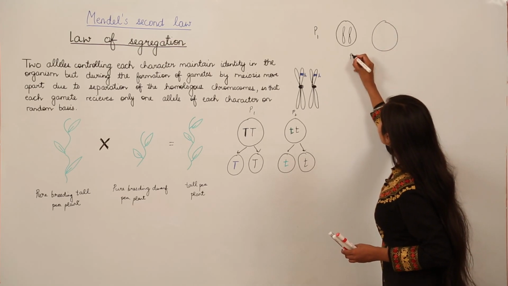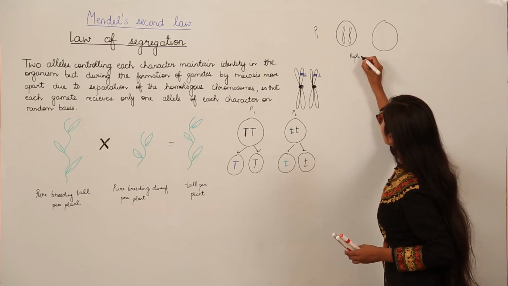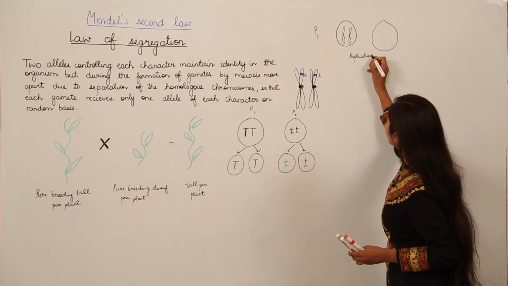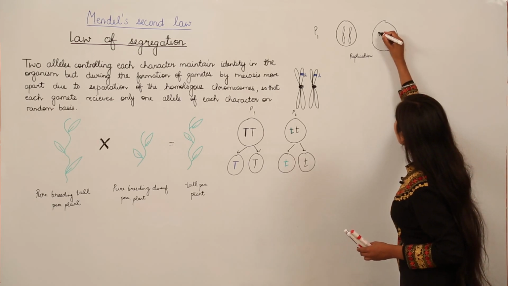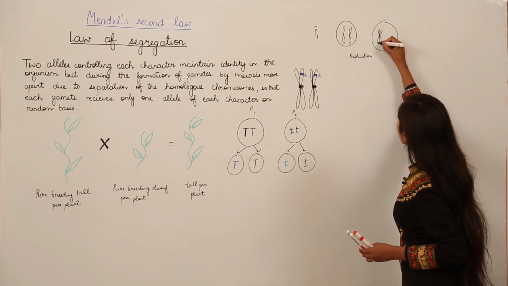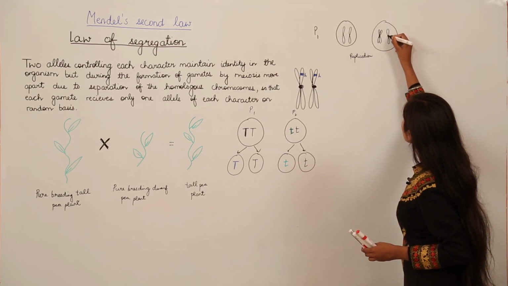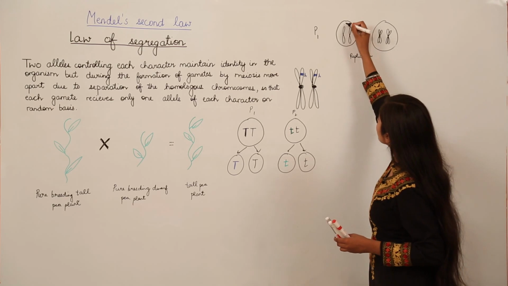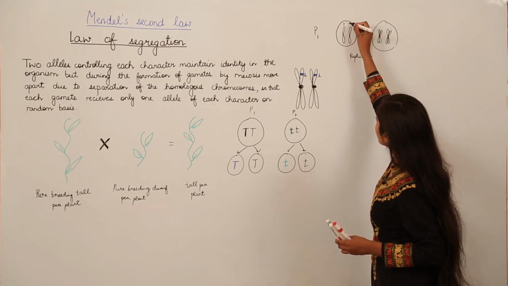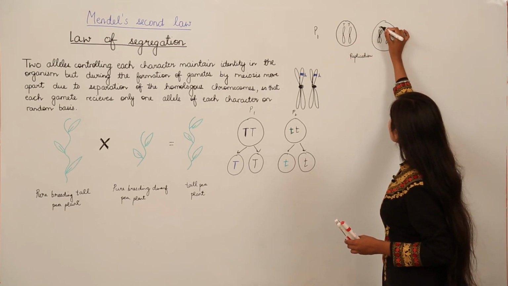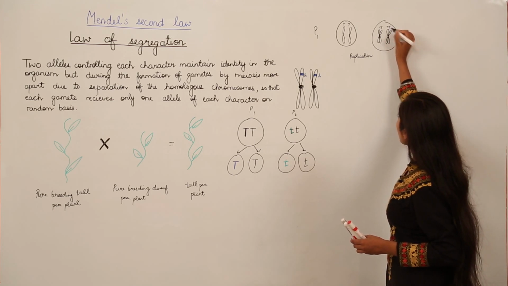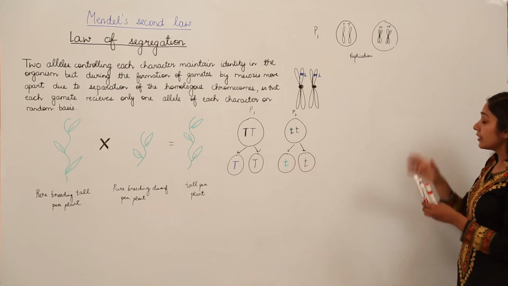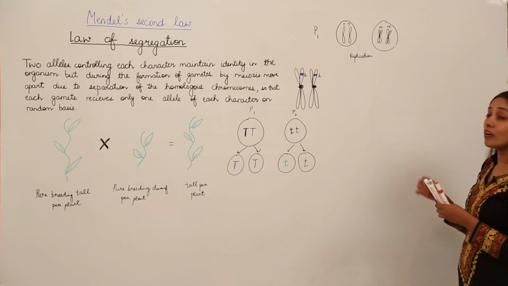First of all, there is replication. We have replication in which we'll have structures like this, and this is for what? This is capital T, it's also capital T, capital T, capital T. After replication, the cell enters meiosis 1.